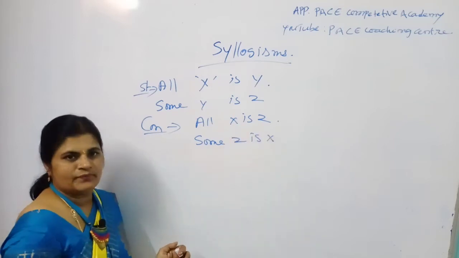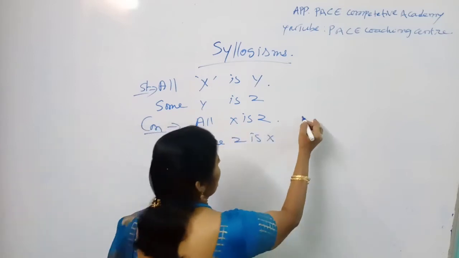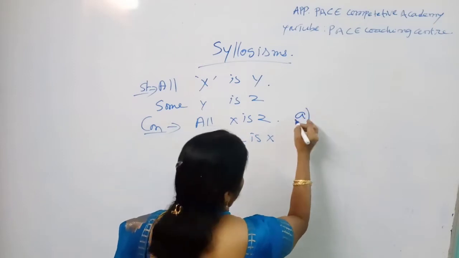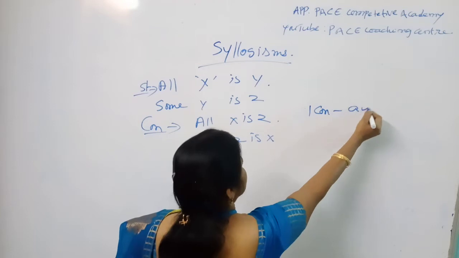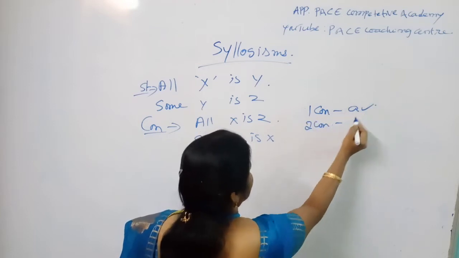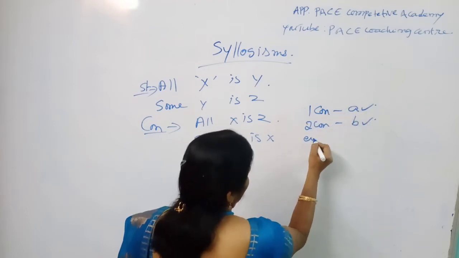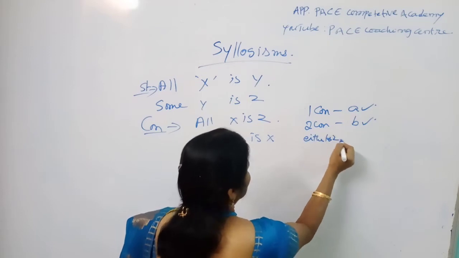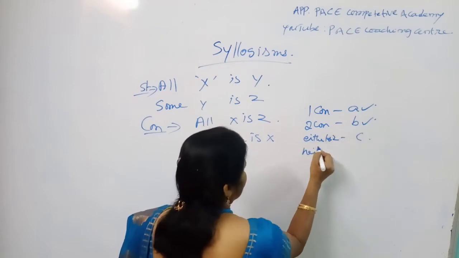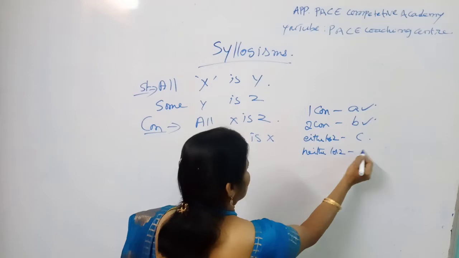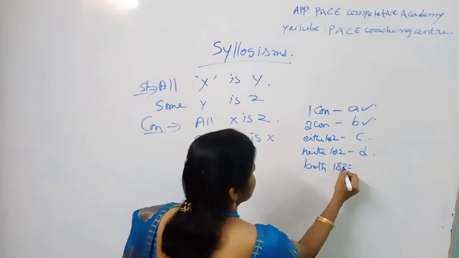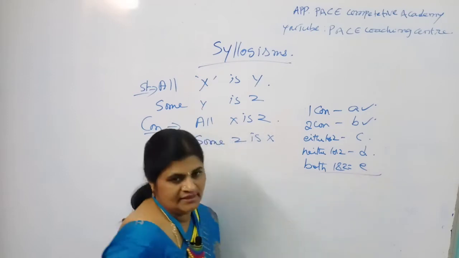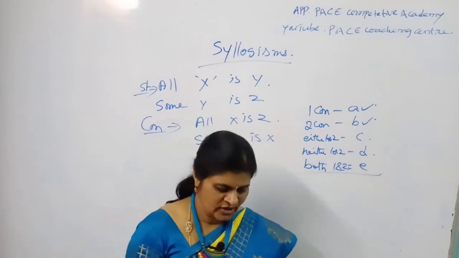And he may give the answer options: if only conclusion one is correct, your answer is A. If only conclusion two is correct, your answer is B. Either one or two, your answer is C. Neither one nor two, your answer is D. Both one and two, your answer is E. According to the options, you can go for them.